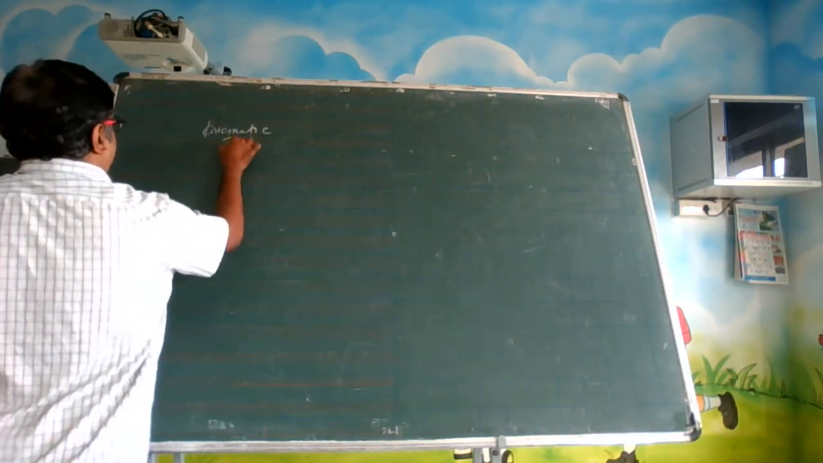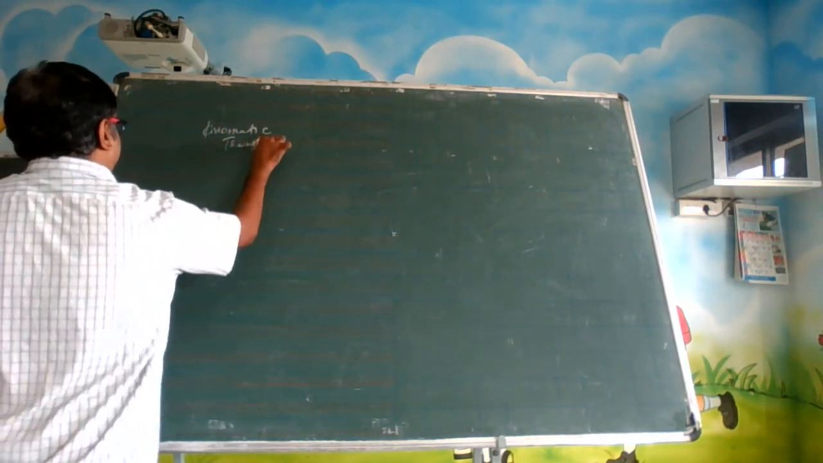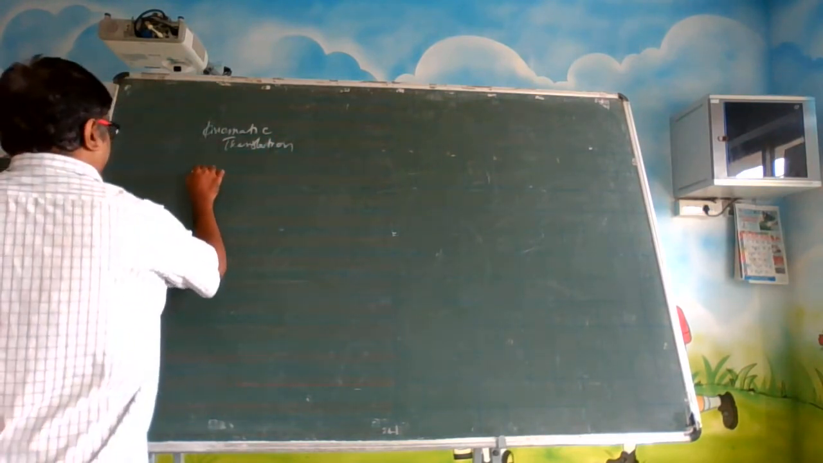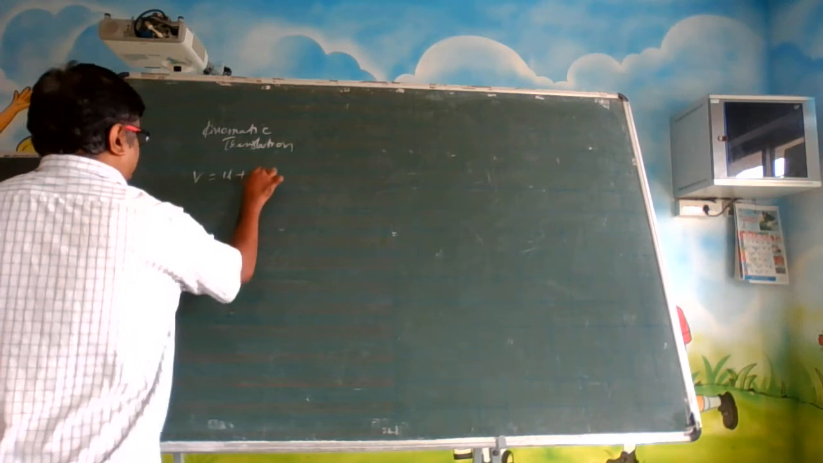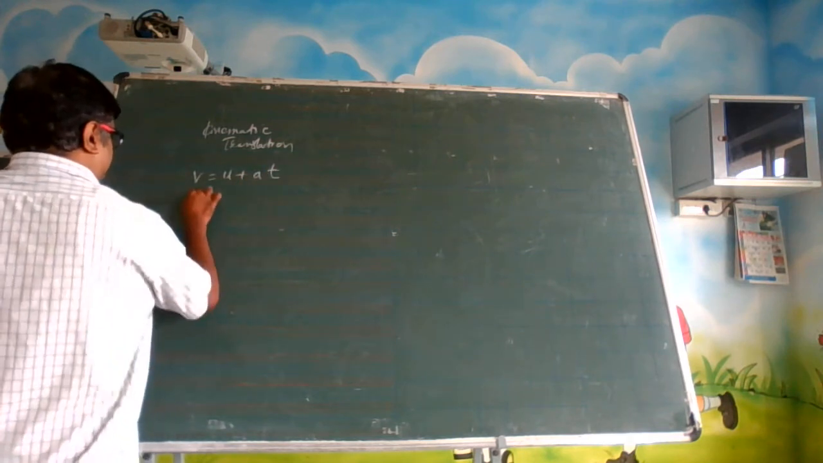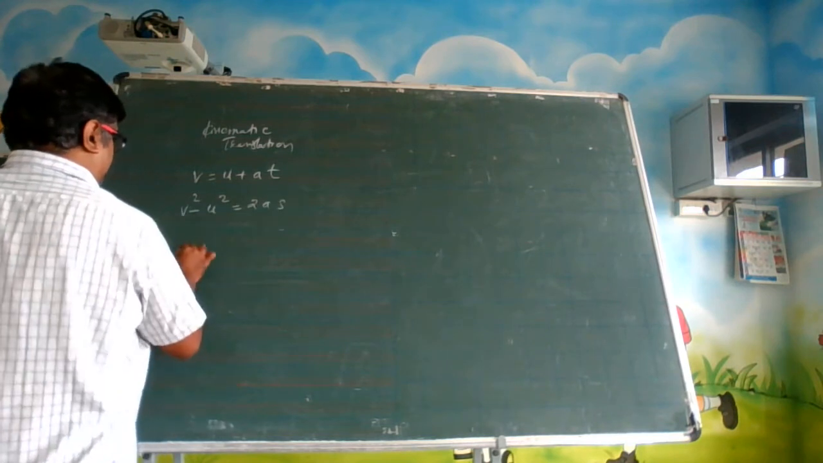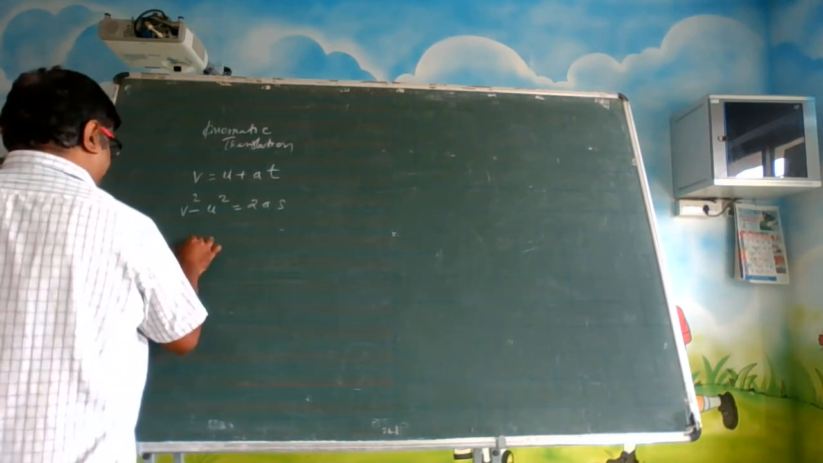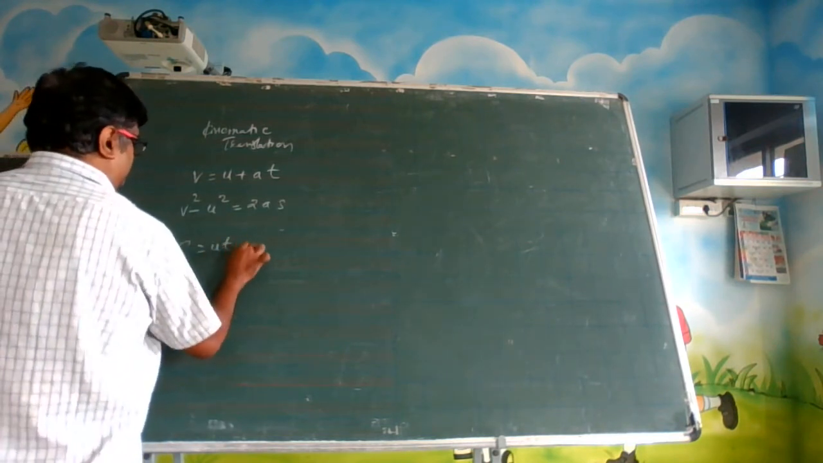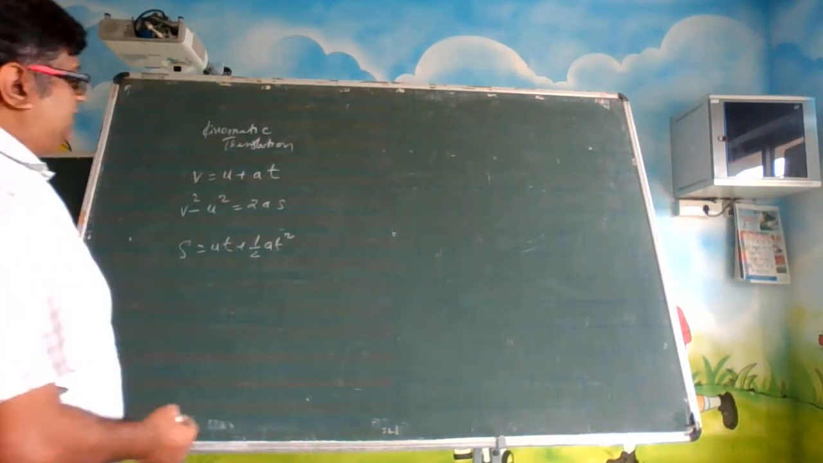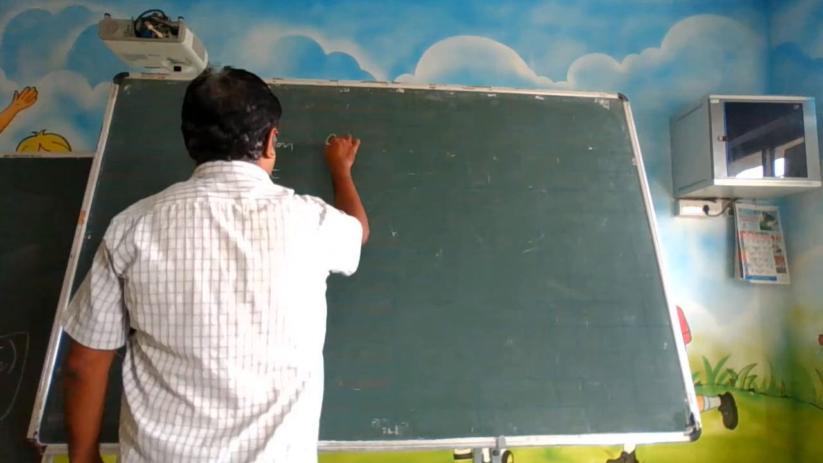Essentially, we were talking about translation. What were the equations we were using? We were using V is equal to U plus AT, right? V square minus U square is equal to 2AS. And S is equal to UT plus half AT square. So similar types of equations we will be using in rotation also.